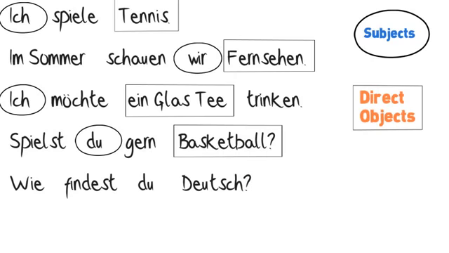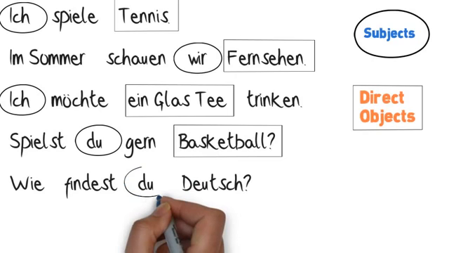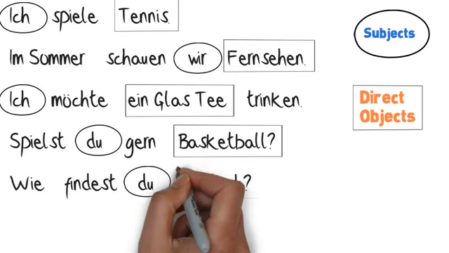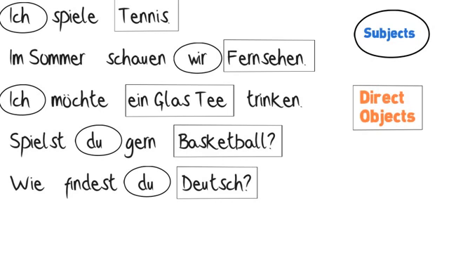Finally, in Wie findest du Deutsch, we ask ourselves who is doing the finding. Du is the subject, and so now we ask what is being found. Since Deutsch is being found, it is the direct object of the sentence. As a side note, you may notice that the verb endings give you a big hint about what the subject of the sentence is. Besides going next to the verb, you can look at those endings. When you see a verb ending in e, you know that the subject must be ich. When you see a verb ending in st, you know the subject is du.